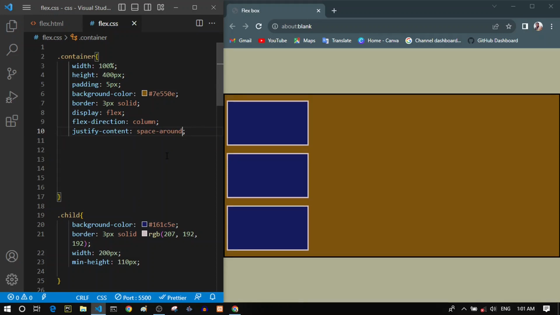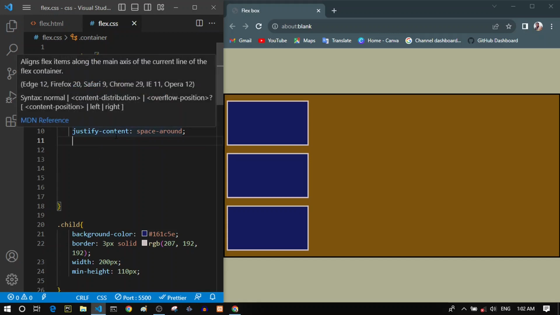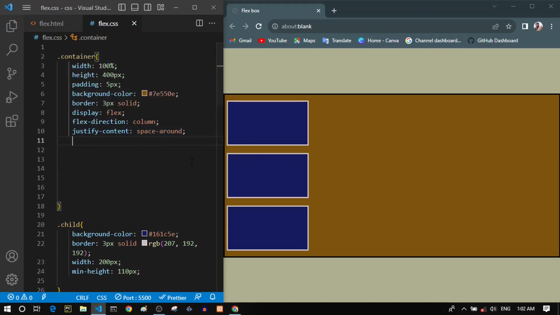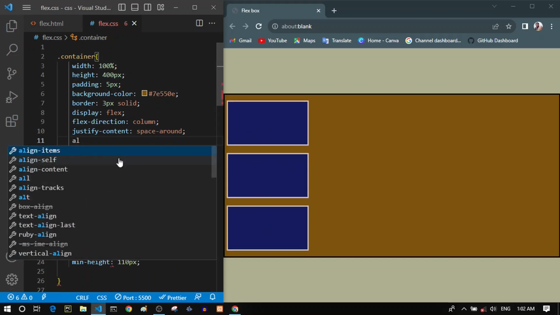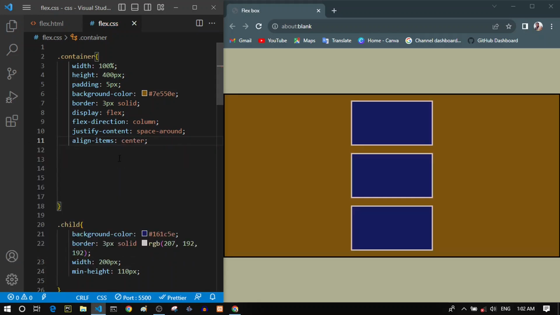So it is space around. And now the align items property will arrange our items horizontally because it is always the opposite of justify content. Now justify content arranges our items vertically, so align items will do the same thing but horizontally. So let's see align items and let's give it center. You can see that now it centers our items horizontally.